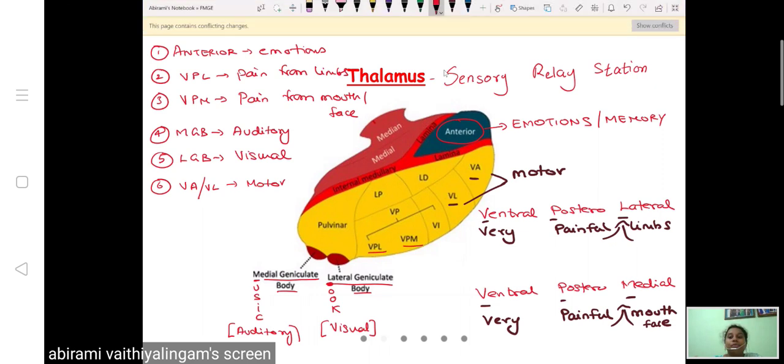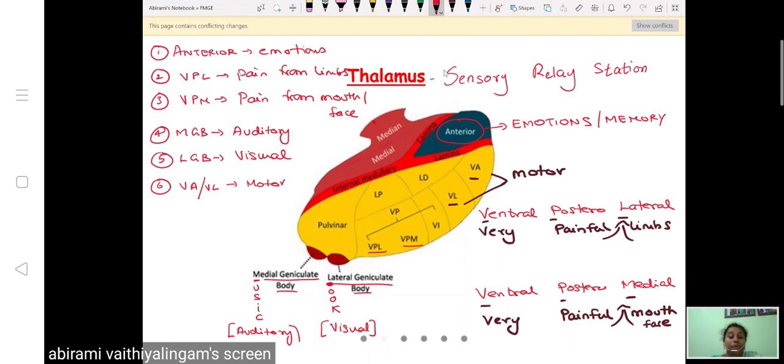VPL stands for ventral posterolateral. A mnemonic is very painful limbs, which means that it carries pain sensation from the limbs. VPM, ventral posteromedial, very painful mouth, which means that it carries pain sensations from the mouth. And MGB, medial geniculate body. M for music. Music is something that you hear, so it carries the auditory pathway. Lateral geniculate body, looking. Looking is something related to vision, so it carries the visual pathway. And VA and VL stand for motor pathways.